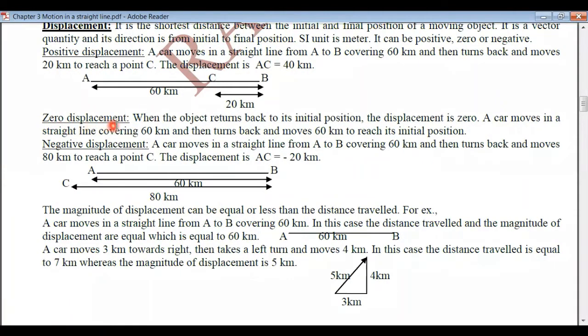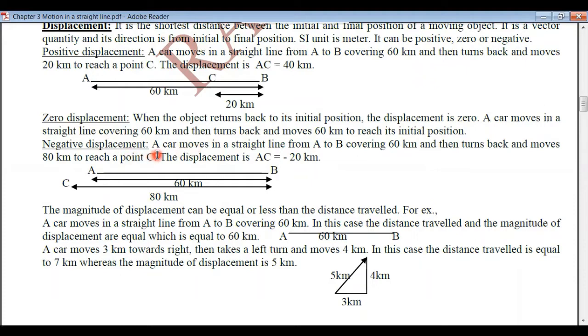The displacement can also be equal to 0. When is it 0? When the object returns back to its initial position. For example, the same car moves from A to B covering 60 kilometers and returns back from B to A. So the total distance traveled is 120 kilometers. But here, as the initial and the final position are the same, the body is returning back to its initial position, so the displacement is 0. Whenever the body returns back to its initial position, the displacement is 0.